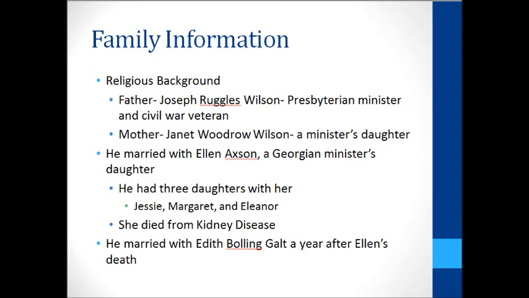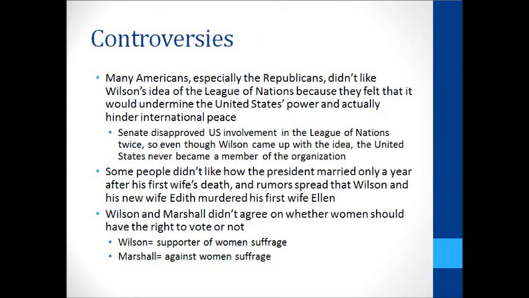Many Americans, especially the Republicans, didn't like Wilson's idea of the League of Nations because they felt that it would hinder international peace instead of supporting it, which is why the Senate disapproved U.S. involvement in the League of Nations twice. Some people also didn't like how the president married only a year after his first wife's death. And Wilson and Marshall didn't agree on whether women should have the right to vote or not.